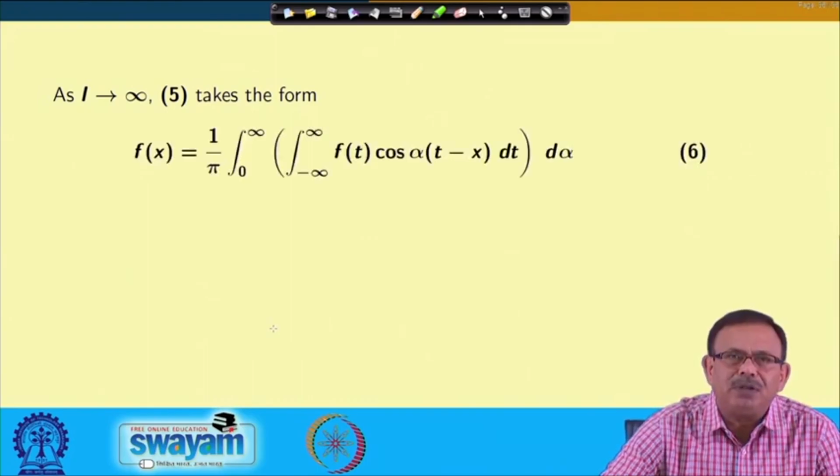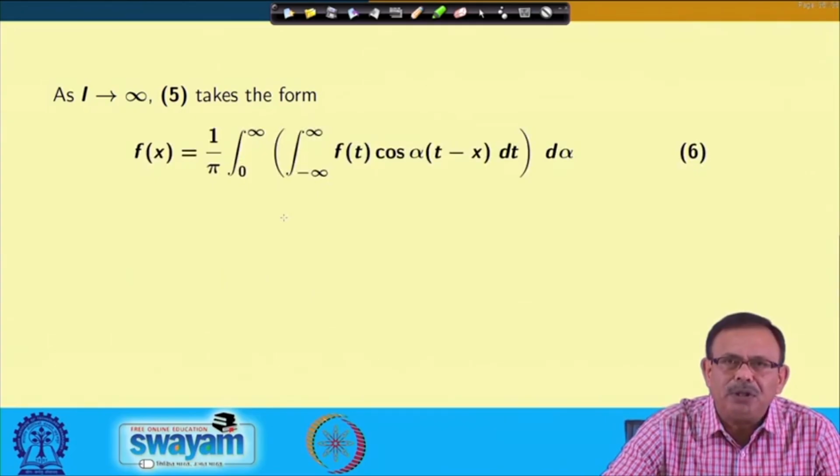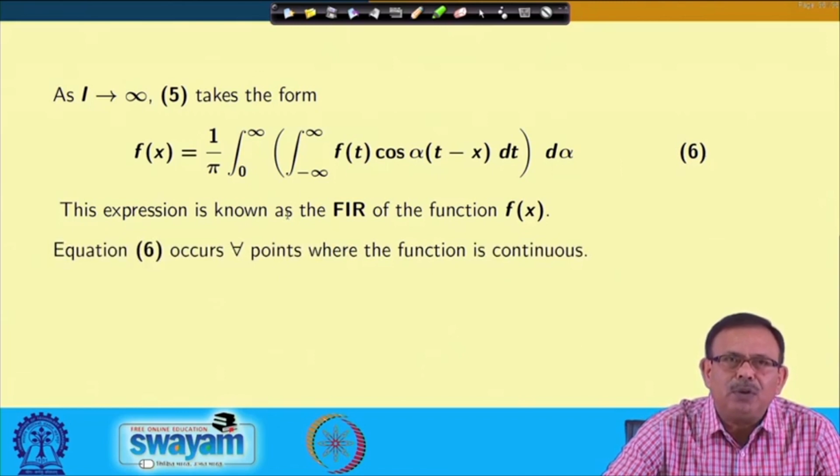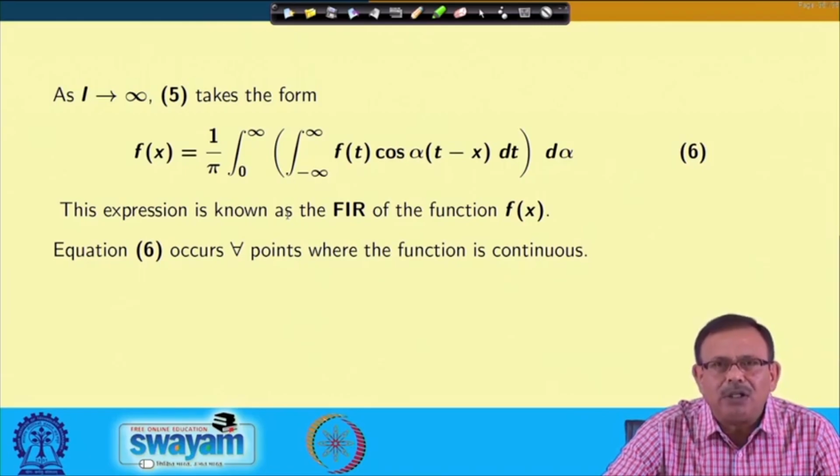So, as L approaches infinity, I can write down f(x) equals 1 by pi, integral from 0 to infinity, integral from minus infinity to infinity, f(t) cos of alpha into (t minus x) dt, and del alpha will be replaced by d alpha. This is known as the Fourier integral representation of the function f(x). Now, this equation 6 holds at all points where the function is continuous, or in other words, if the function is continuous, the value of the function will be that integral.